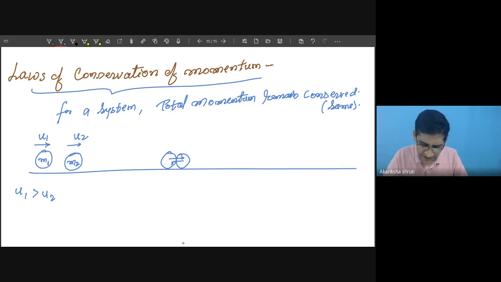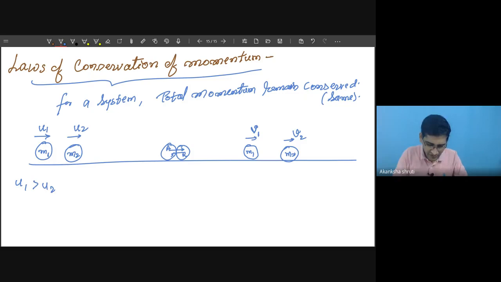So you may consider this as the action, this as the reaction. Finally, these two will get separated and start moving at different speeds. The speed of m1 changed to v1, and the speed of m2 changed to v2. Okay, students, so this m1 and m2 is forming one system.